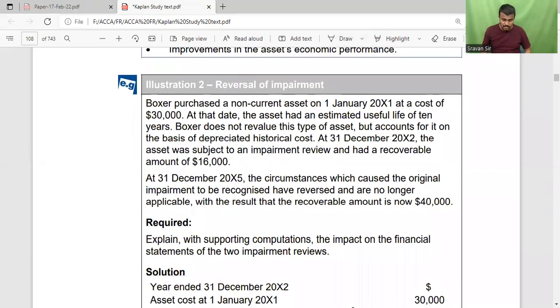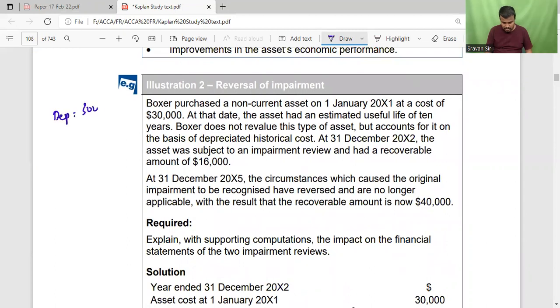Here, Boxer purchased a non-current asset on 1st January 20X1 at a cost of 30,000. At that date, the asset's estimated useful life is 10 years, so depreciation is 30,000 by 10, which is 3,000 per annum.